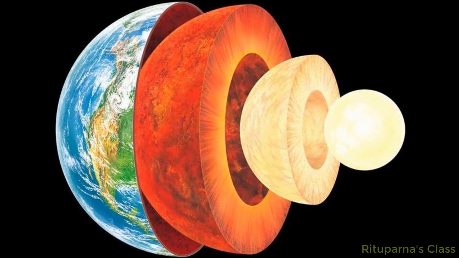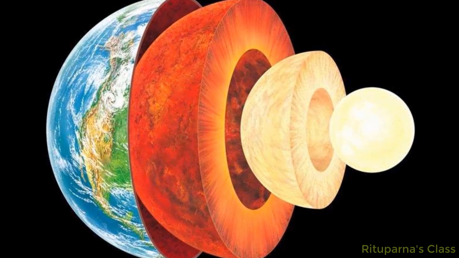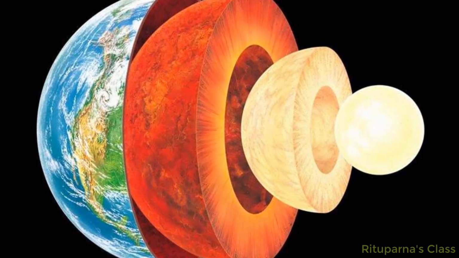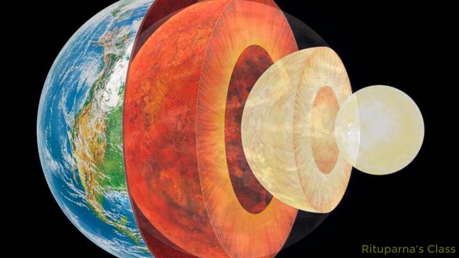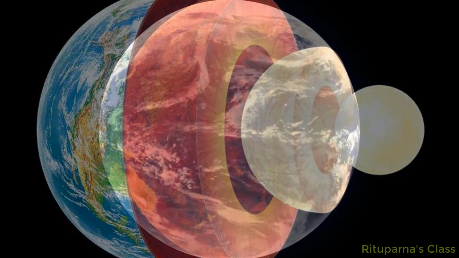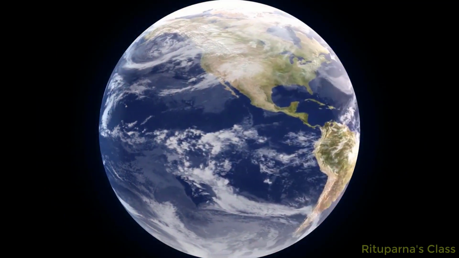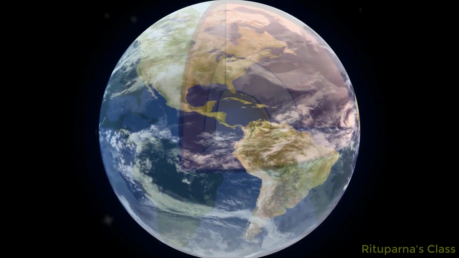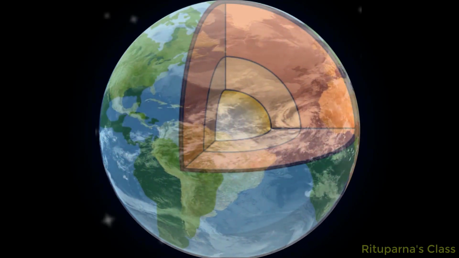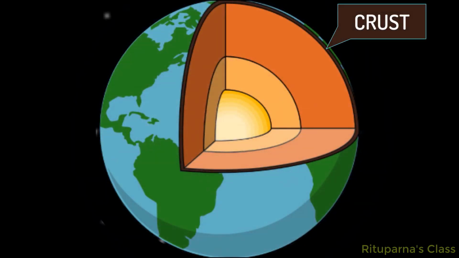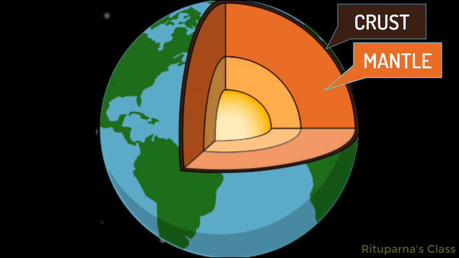The surface of the Earth is covered by rocks and water bodies. But what about the inside of the Earth? If we want to take a look into the Earth's interior, we will see the Earth consists of three layers. These are the crust, mantle, and the core.